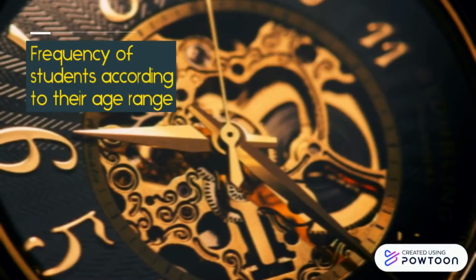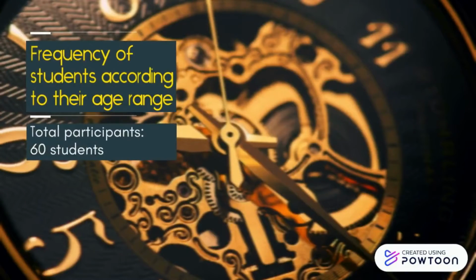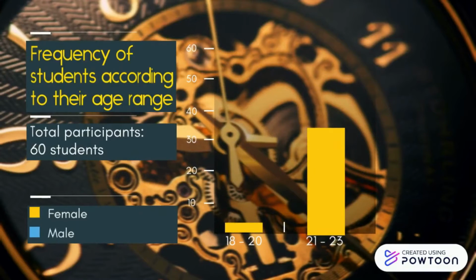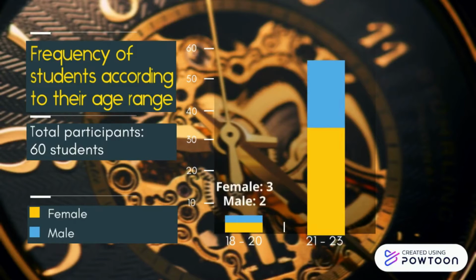From the data obtained, this is the frequency of students according to their age range. The yellow part represents female and the blue part represents male. In the age range of 18 to 20 years old, there are 3 females and 2 males, while on the other hand, in the age range of 21 to 23 years old, there are 34 females and 21 males.